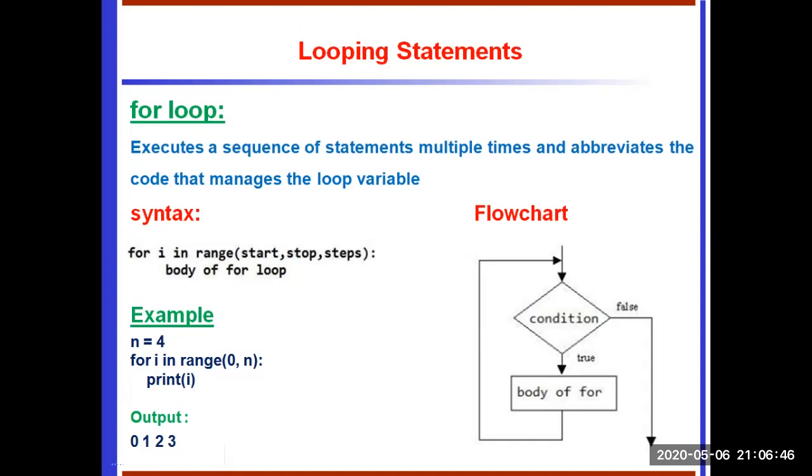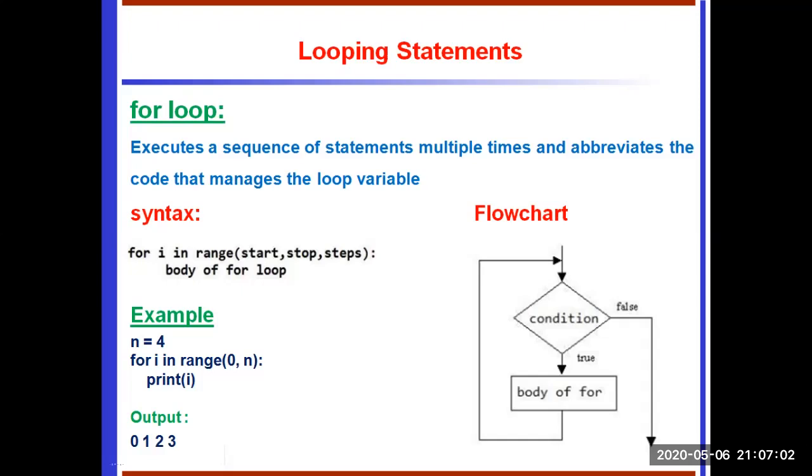And then the flowchart. The for loop checks the condition. If the condition is true, it executes the body of the loop. So it repeatedly executes until the condition goes false. When the condition reaches false, it comes out of the loop.